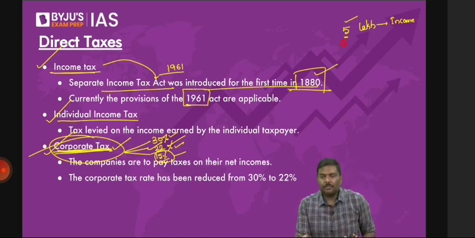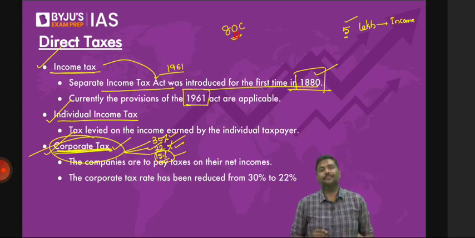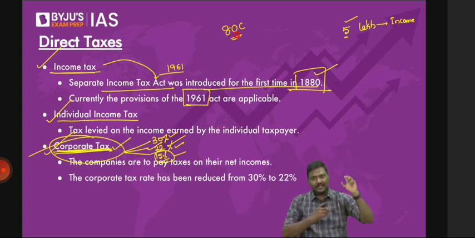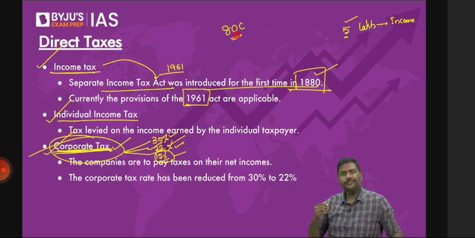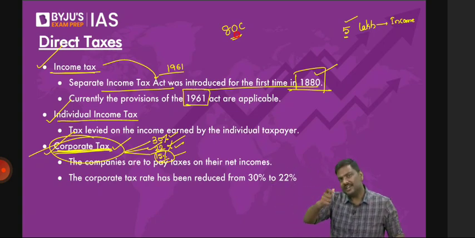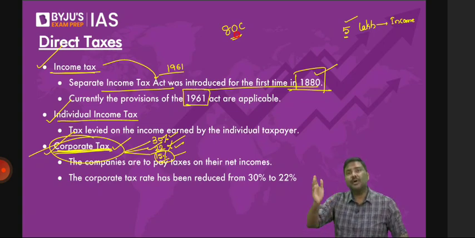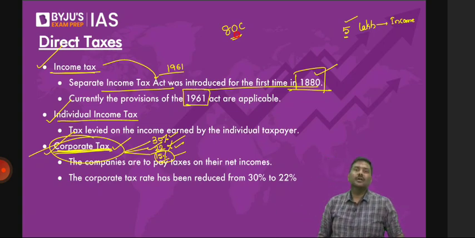Why? I'll tell you. Under the Income Tax Act, there is a section called 80C. For example, you have taken a housing loan. You're paying interest on it, and you're repaying the principal on it. Certain deduction is allowed. You have invested in the Public Provident Fund. Certain deduction is allowed. Right? So there are a lot of these exemptions and deductions which are allowed to the taxpayers.